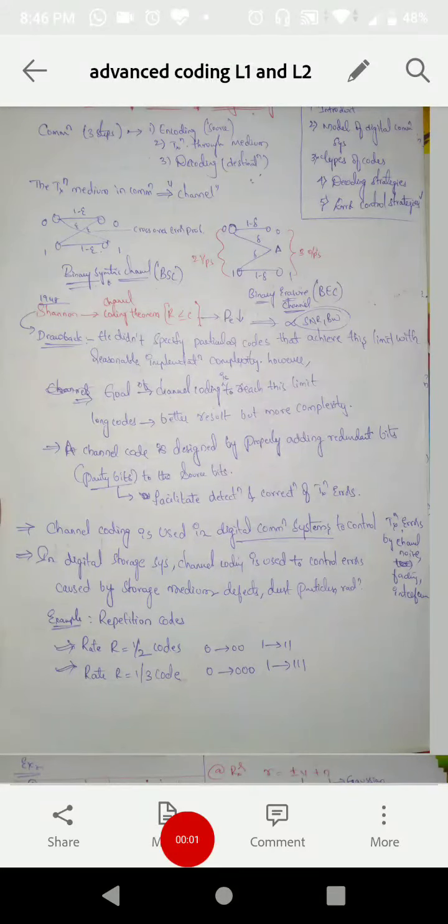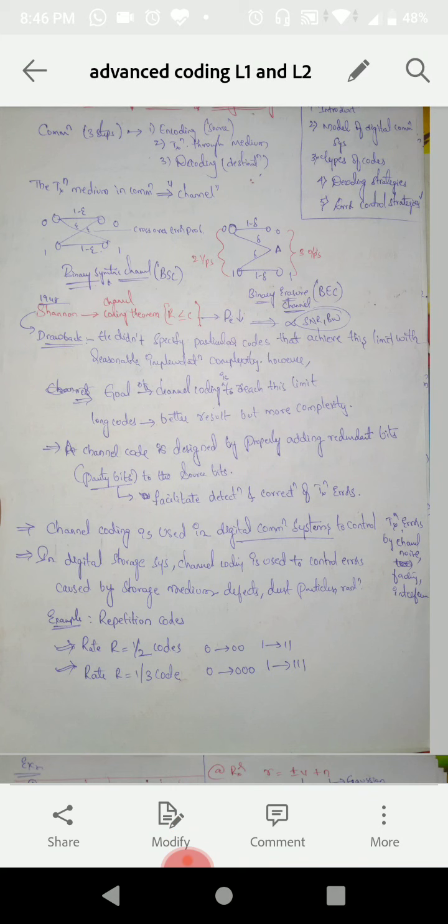So generally we have, as examples, repetition codes. Repetition codes are nothing but codes whose rate is calculated like a 1 by 2 code, where each bit is represented in 2 bits. So 1 by 2 means we are representing each and every bit with 2 bits. So 1 will be represented with 11 and 0 will be represented with 00.